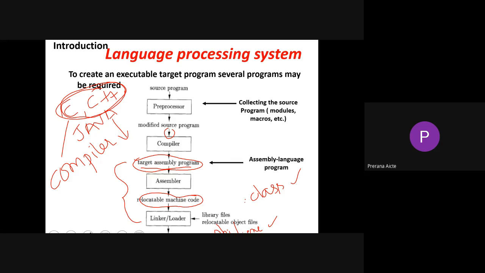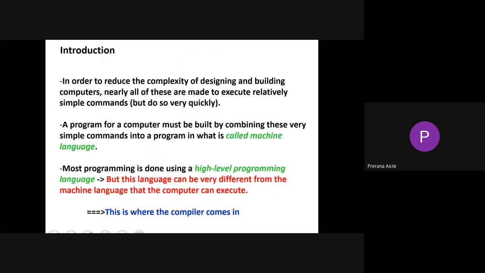So the final definition of a compiler is a language translator which converts the source program into target machine code, or simply we can call it machine code. Right. So coming towards the main introduction of compiler design, in order to reduce the complexity of designing and building computers, nearly all of them are made to execute relatively simple commands. Right? So a program for a computer must be built by combining these very simple commands into a program, which we call machine language.